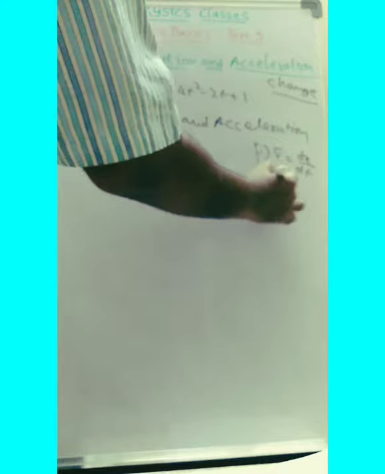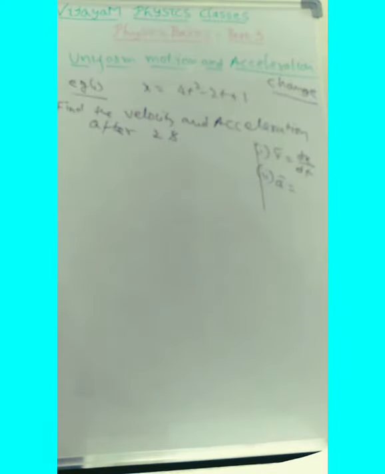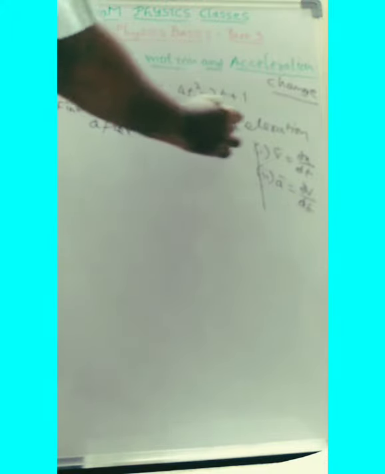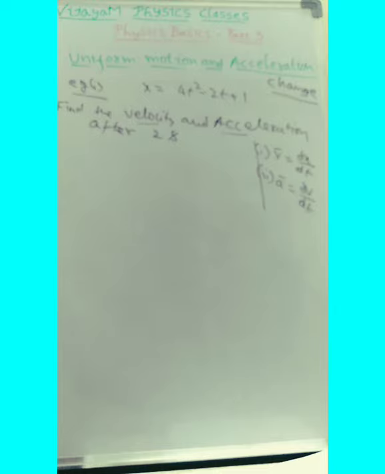If there is a change in the displacement, it is dx by dt, the derivative of the displacement, which gives velocity. The second thing is acceleration. Acceleration is nothing but the rate of change of velocity, that is dv by dt. That is what you have to do here. Once again, he asked us to find velocity and acceleration.